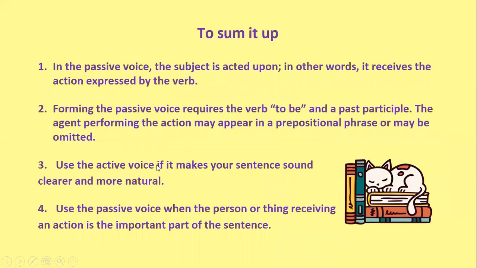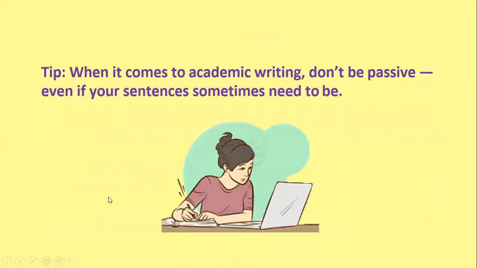So to sum it up, in the passive voice, the subject is acted upon. In other words, it receives the action expressed by the verb. Forming the passive voice requires the verb to be and the past participle. The agent performing the action might appear in a prepositional phrase or might be omitted. Use the active voice if it makes your sentence sound clearer and more natural, and use the passive voice when the person or thing receiving an action is the important part of the sentence.